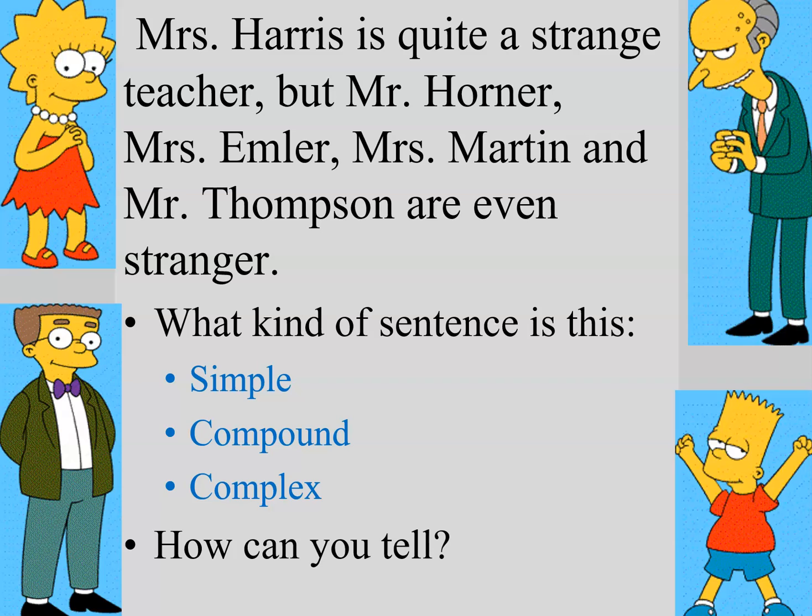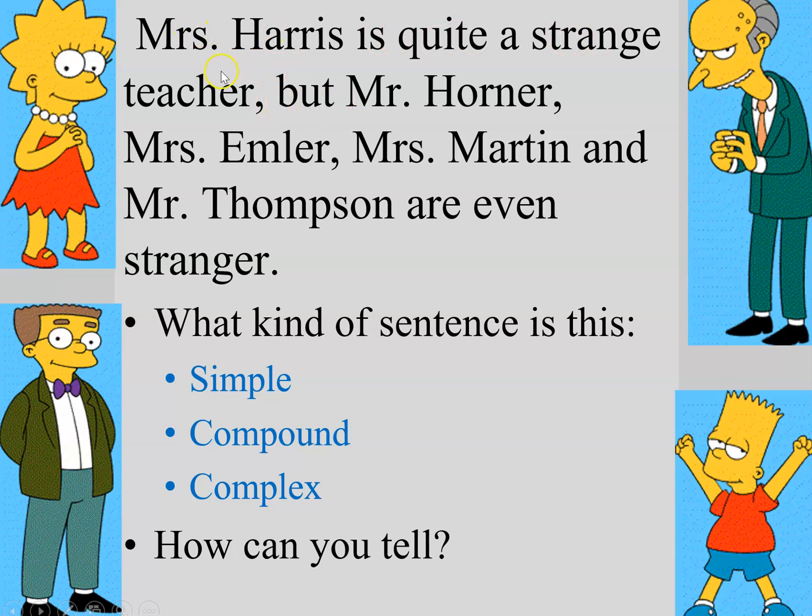So what type of sentence is this? Well, this is a compound sentence. The reason why it's a compound sentence is because it has this "but" here, and this is a fanboy. It has a comma and then a but.